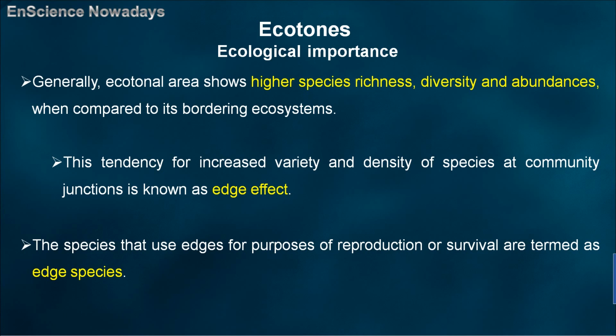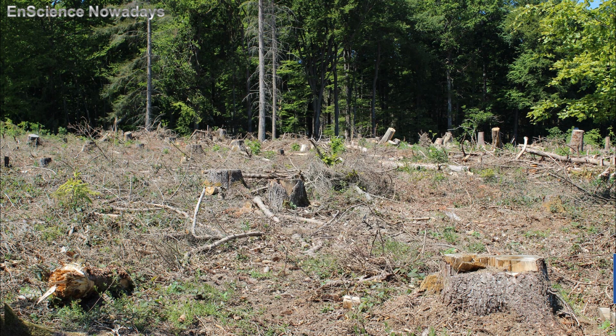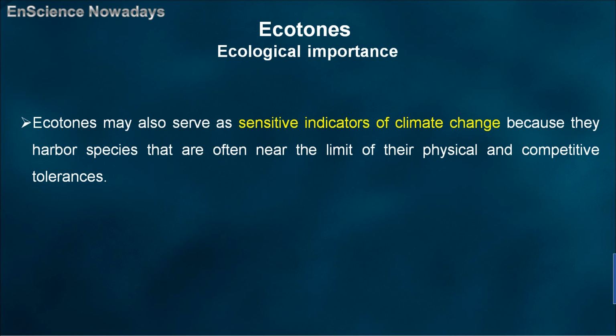But you should also understand that sometimes ecotones with a sharp edge, for example, a clear-cut and an uncut forest, may be a poor habitat and as a result have poor species richness and diversity. In this case, species diversity and abundance will obviously be greater inside the forest and not in the ecotone area. This ecotone is also an example of a man-made ecotone. Ecotones may also serve as sensitive indicators of climate change, because they harbor species that are often near the limit of their physical and competitive tolerances.